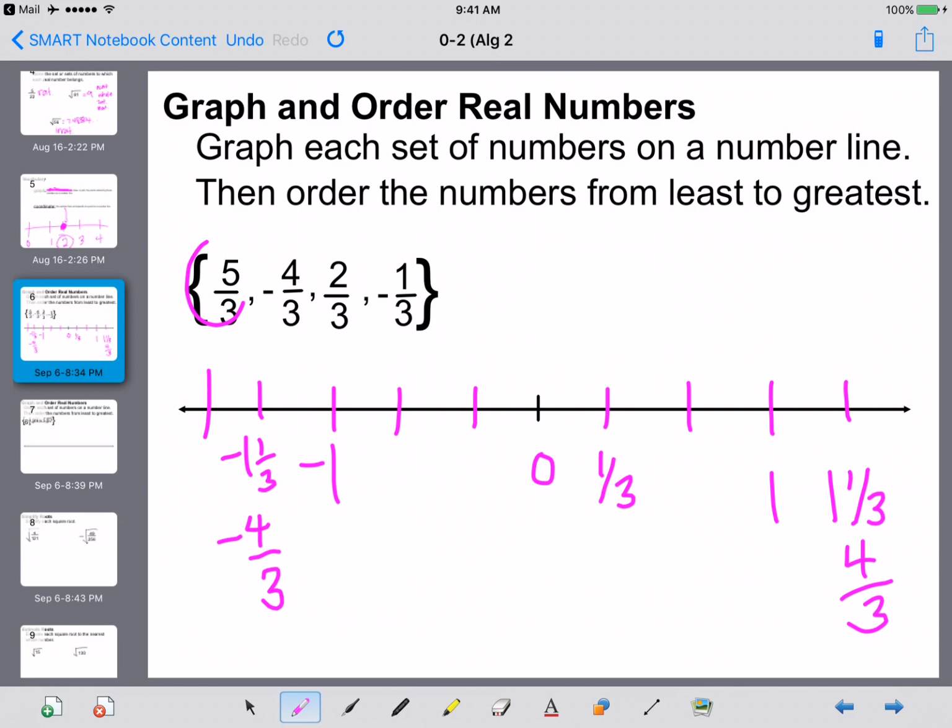So here I need to graph 5/3. Well, 4/3 is here. I obviously didn't make enough room. Here's our 5/3. Plotted. I graphed it. -4/3. Here we go. Got it. I'm just crossing it off so I know I put my things down. 2/3. 1/3. 2/3. Boom. And the negatives, so we're going to the left. -1/3. Boom. I graphed all of my points.